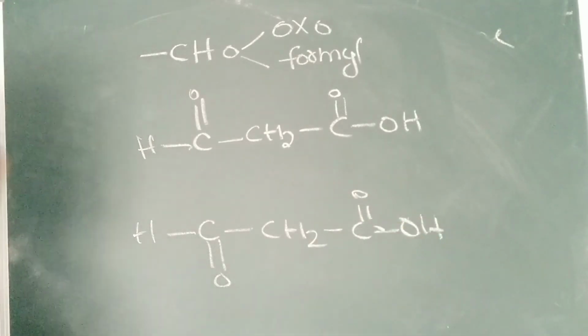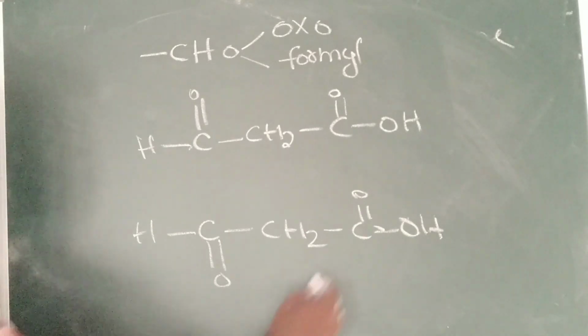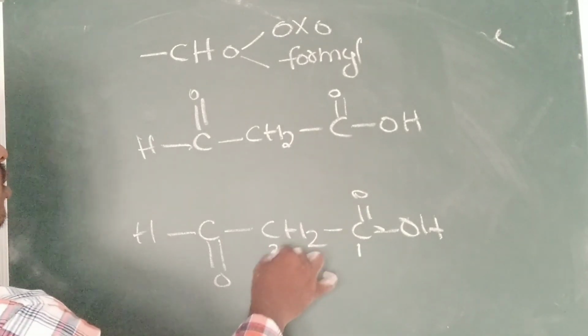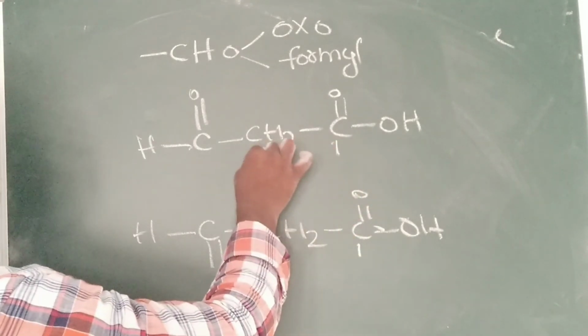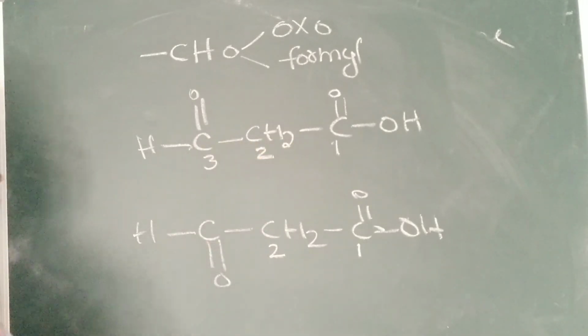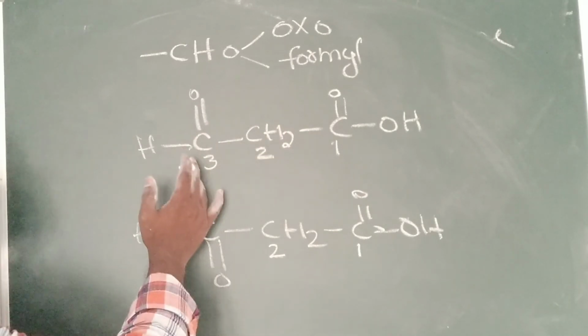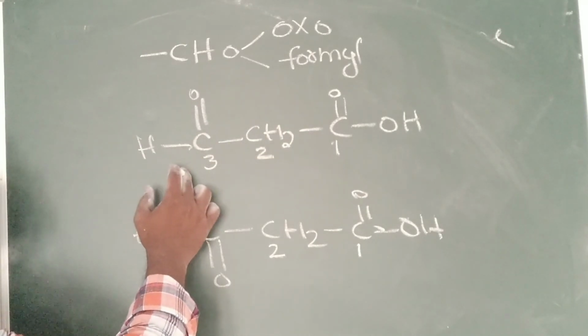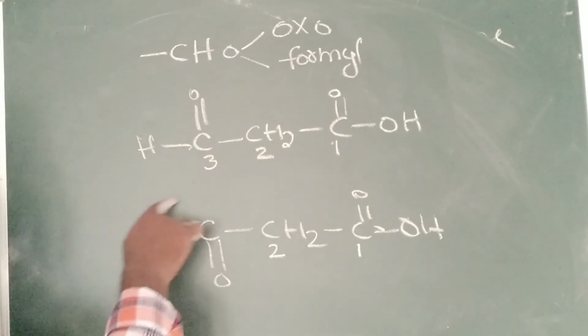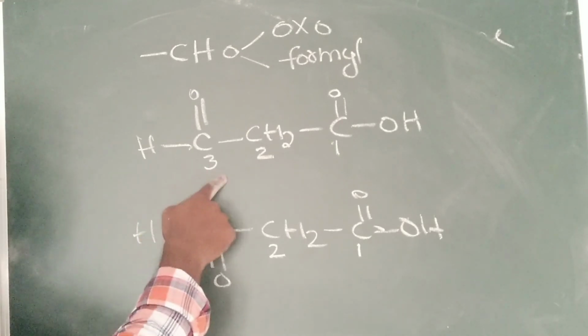So I have taken two structures. Now you can see the naming. 1, 2. 1, 2, 3. What you notice here? In the first structure, I mentioned the aldehyde-containing carbon with a number. I have given the number here, third position.